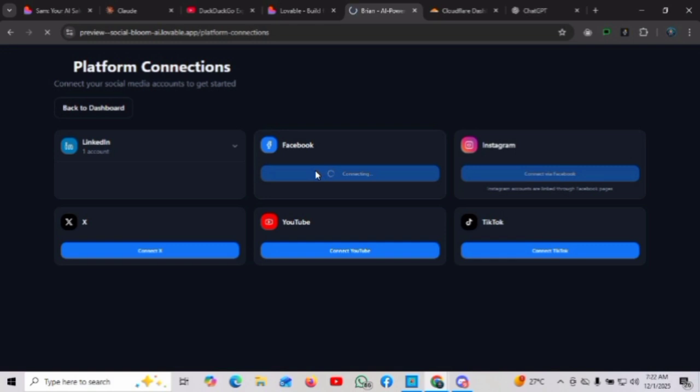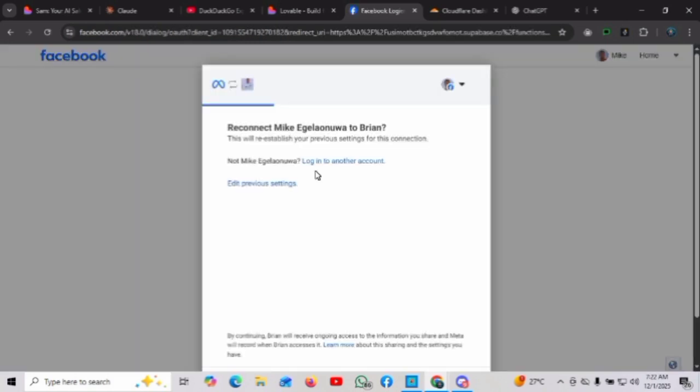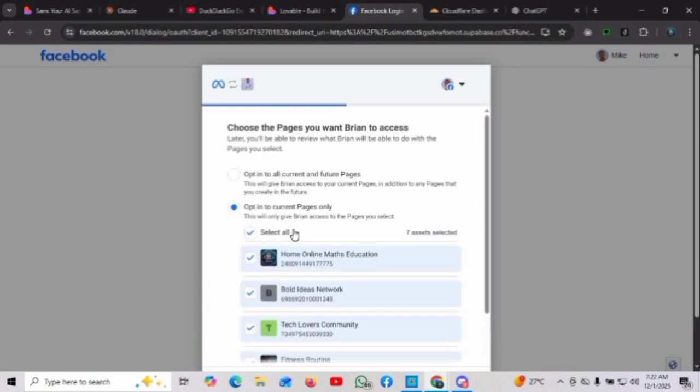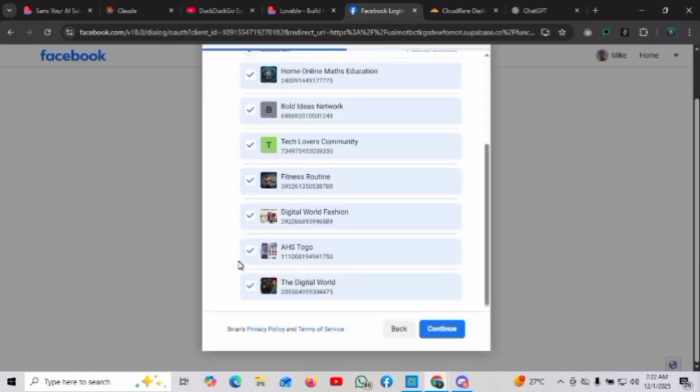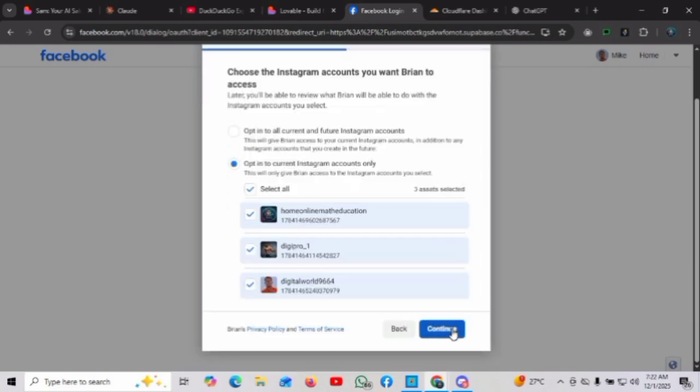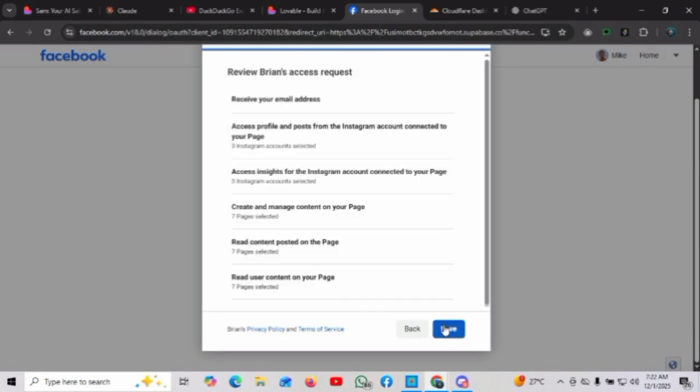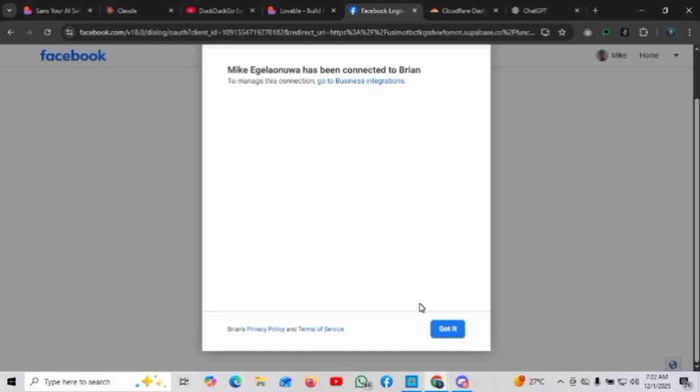So if you have a Facebook account, you need to have an Instagram connected to it. Or if you have an Instagram, then you need to have a Facebook that is connected to the Instagram. But mind you, you need to have a Facebook page actually. Currently, that's my Instagram. You can see that. So if you do not have a Facebook page, then Instagram can't work. You need to first of all have a Facebook page, and then once your Facebook page is linked to your Instagram account, then it becomes easy for you to automatically connect your Instagram.